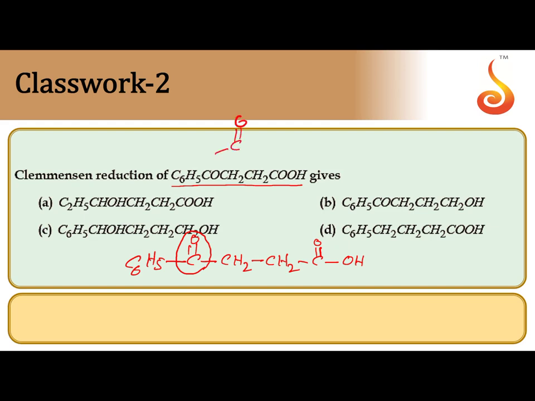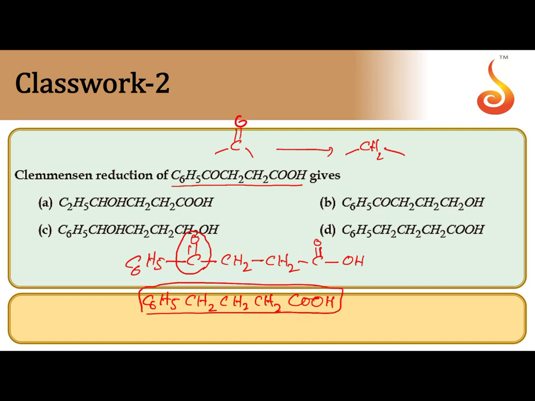Reduction of CO to CH2 happens by Clemmensen's reduction. That's why in place of CO we have to write CH2: C6H5 CH2 CH2 CH2 COOH. The COOH remains constant, it will not be affected in Clemmensen's reduction. So the correct answer is D.